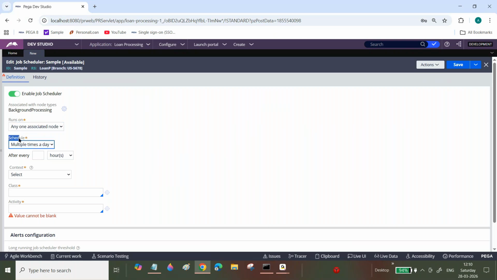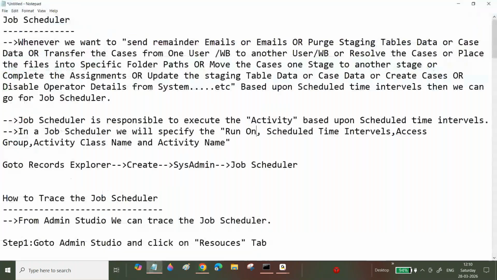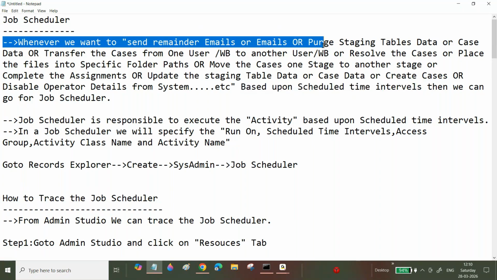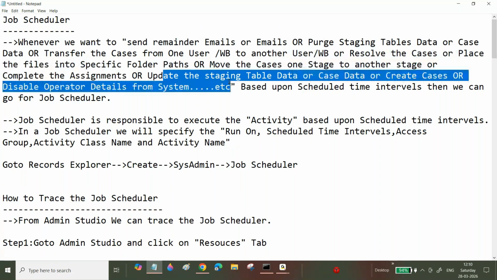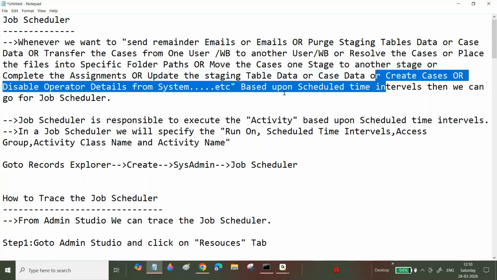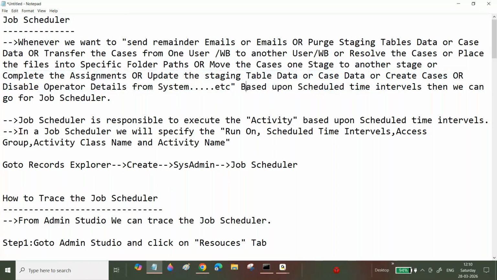Next one is the scheduled option, which I explained in the notepad, based upon a scheduled time interval. If you want to send emails, purge the data, move the cases, resolve the cases, update the cases, delete the cases, or create cases based upon time intervals, then we can go for job schedulers, like I told you.